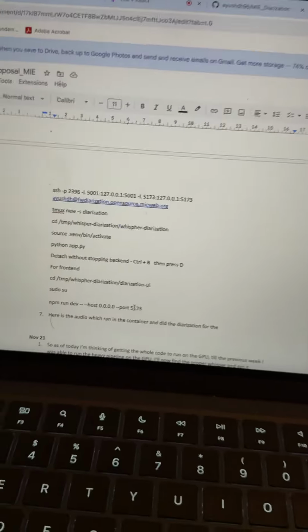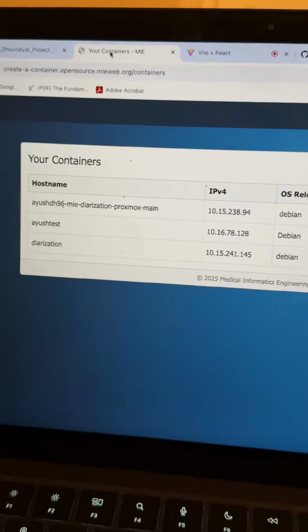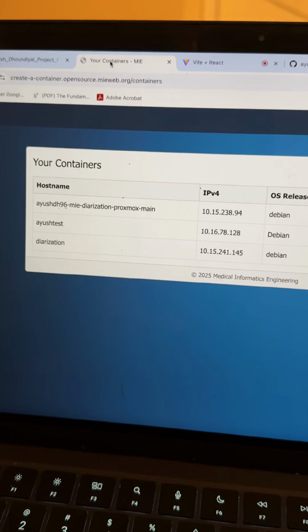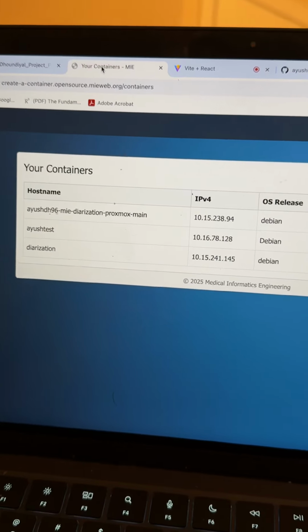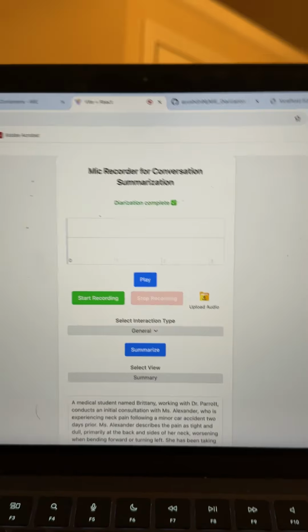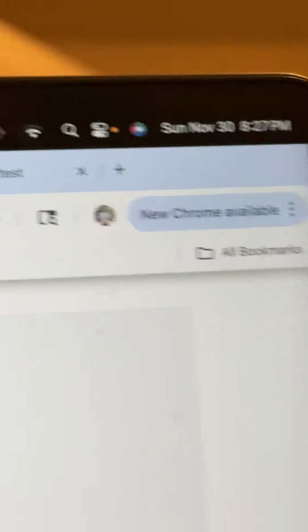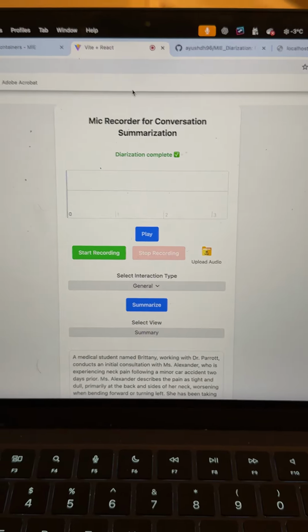One issue, and why I went over this, is that with this IP address I was not able to access the container, and I was not able to hit the API even if the backend was running. So for this, this was the path that I went ahead and took. And here you can see the diarization is completed, and the time right now is 8:27. So a 13-minute audio is done in just about 2.5 minutes or something like that.